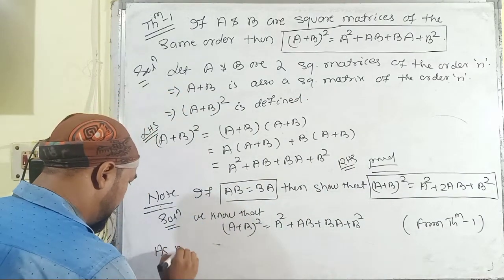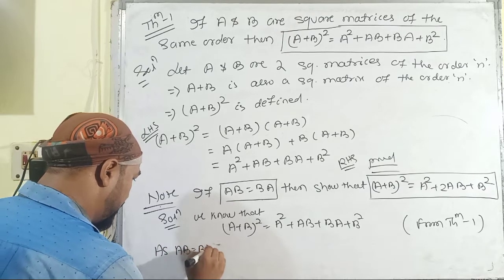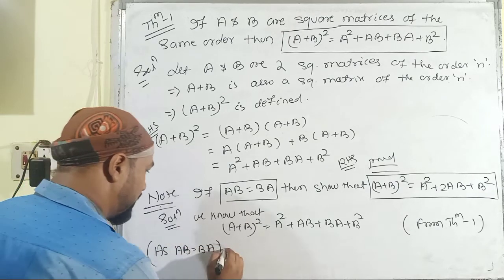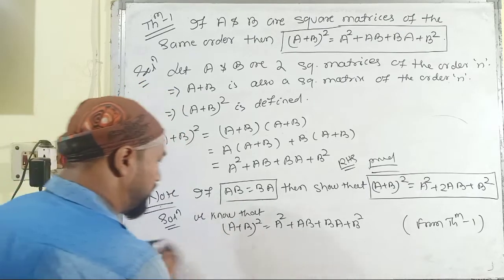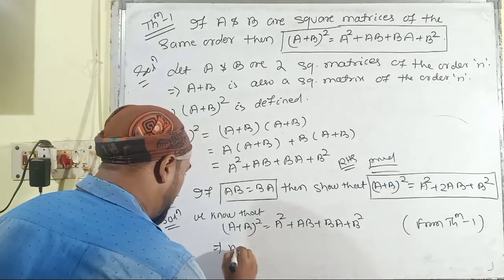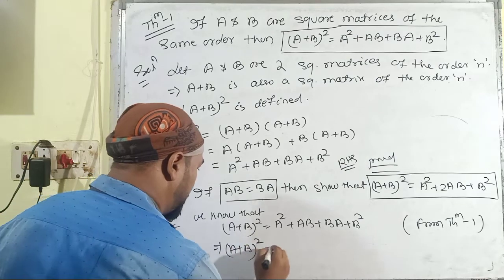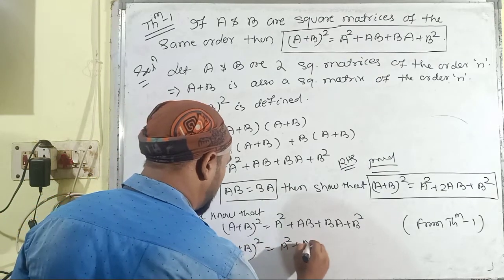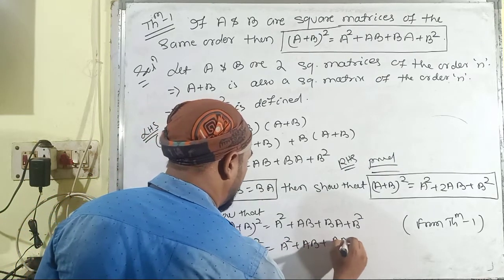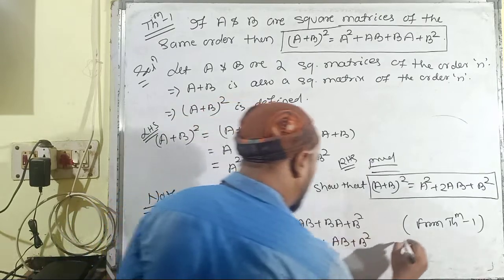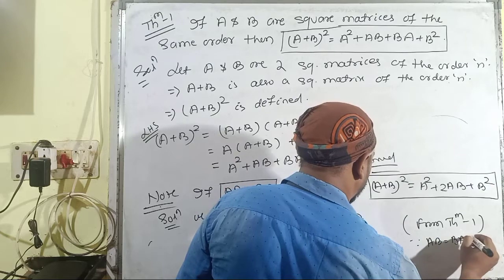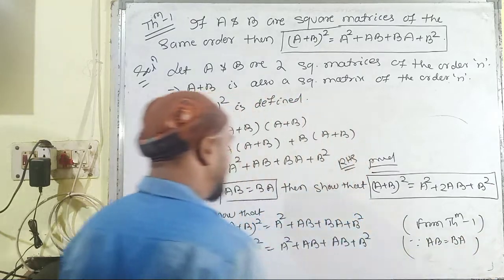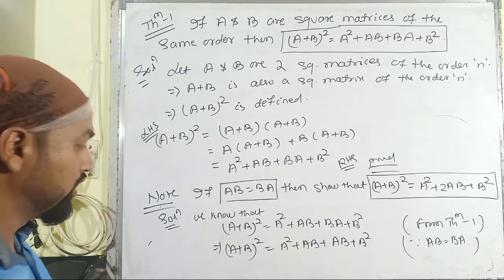As AB is equal to BA, that implies whole square of A plus B is A square plus AB plus AB, that is 2AB, plus B square, because AB is equal to BA and it is the given condition.